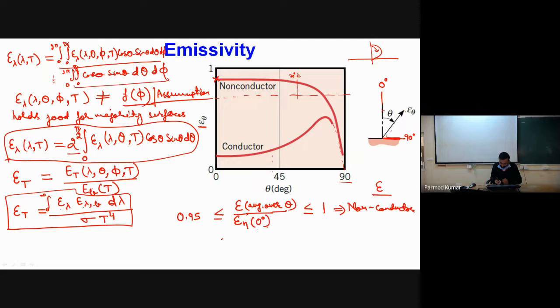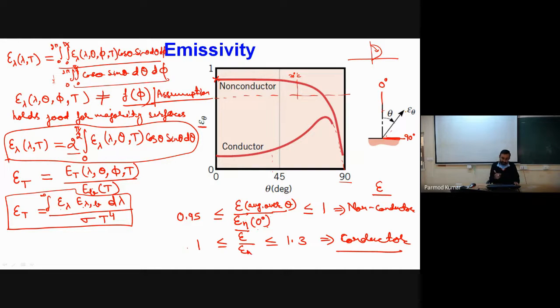And for conductors, this ratio of epsilon by epsilon n will be within the range of 1 to 1.3. So from here, what we want to say is that though we have some variation of emissivity in the theta direction, if we take the average, that average is coming very close to normal.